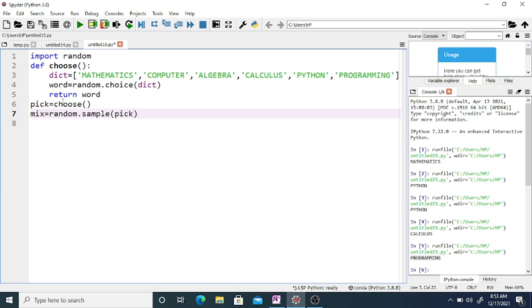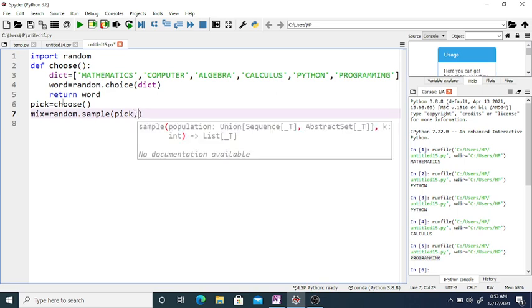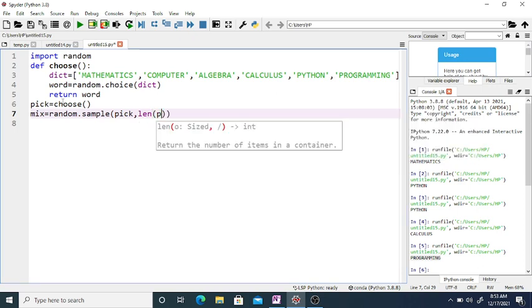The chosen word is saved in pick, and we want to mix the word for the length of the given word, so length of pick.